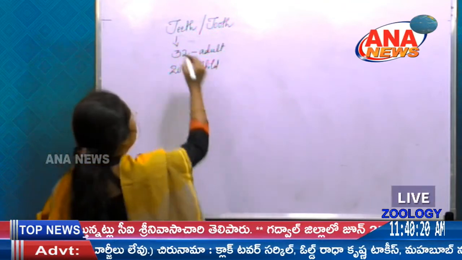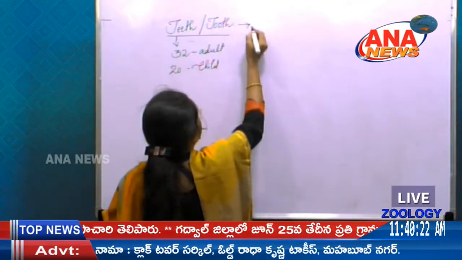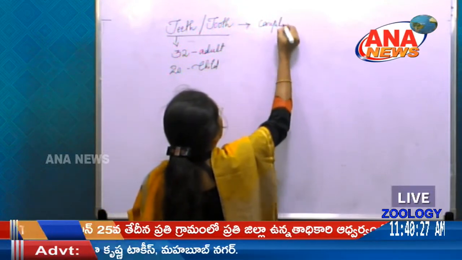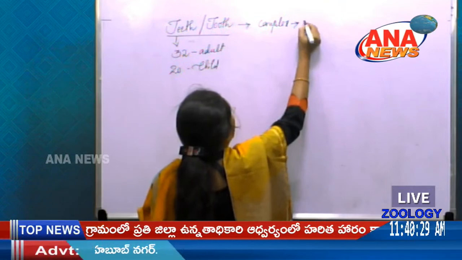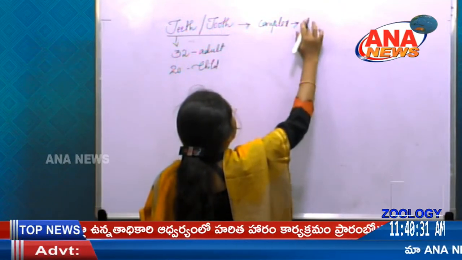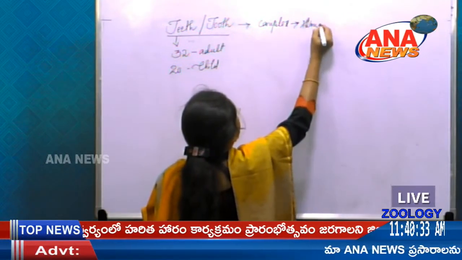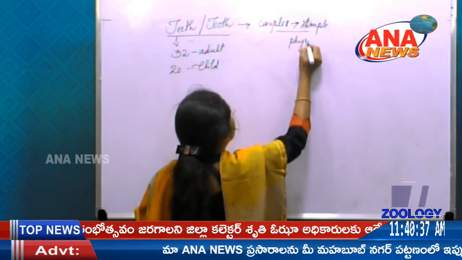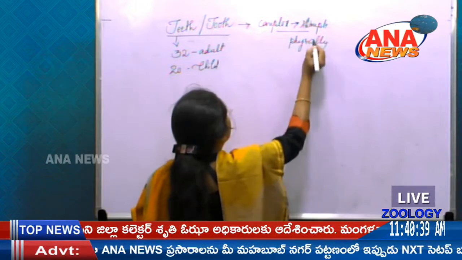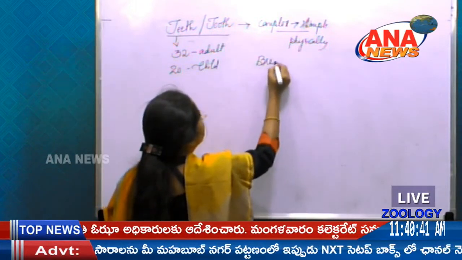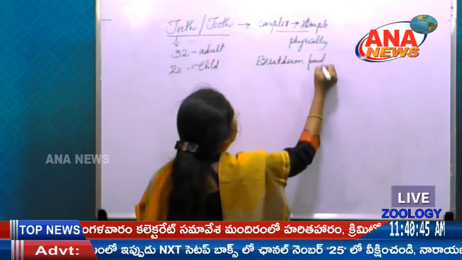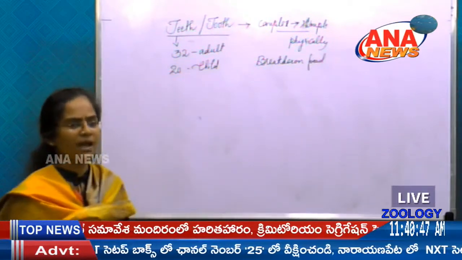So what is the use of teeth here? This is useful to convert complex food particles into a simpler form physically, nothing but to break down food particles in simple language.